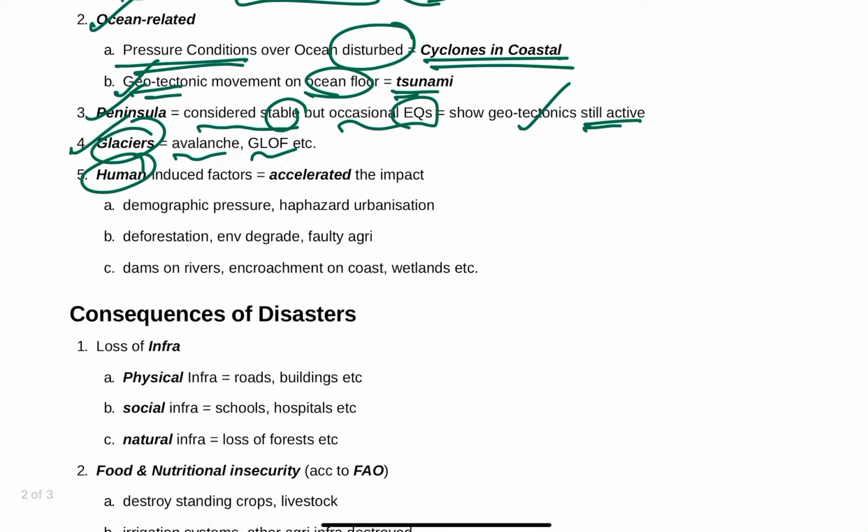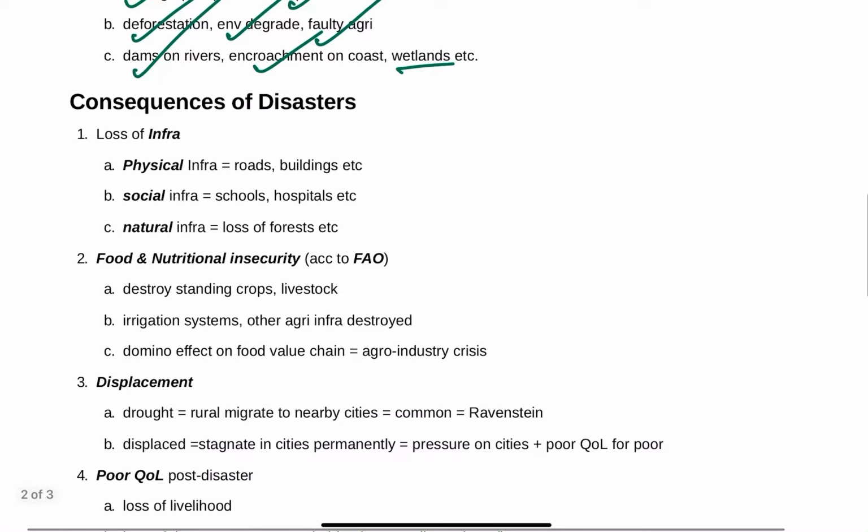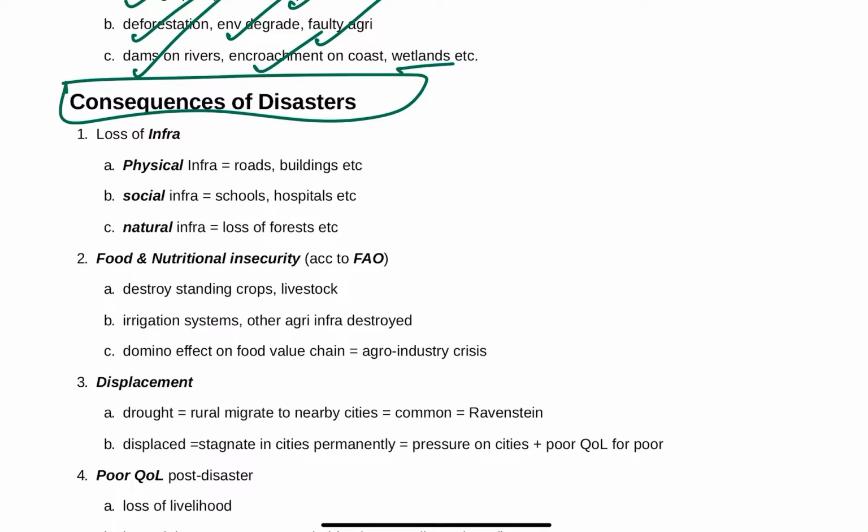And human factors just accelerate this impact. For example, demographic pressure, haphazard urbanization, deforestation, environmental degradation, faulty agricultural practices, constructing dams on rivers, encroachment on coastal areas and wetlands, etc. So what are the consequences of these disasters?